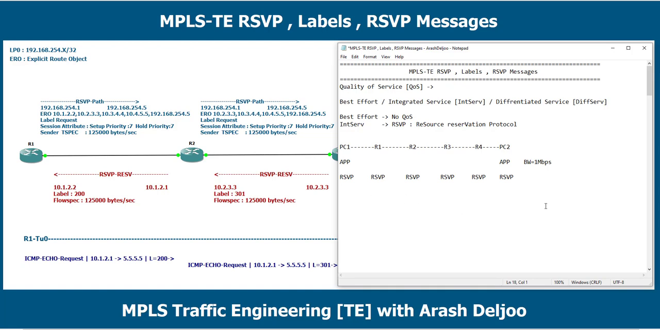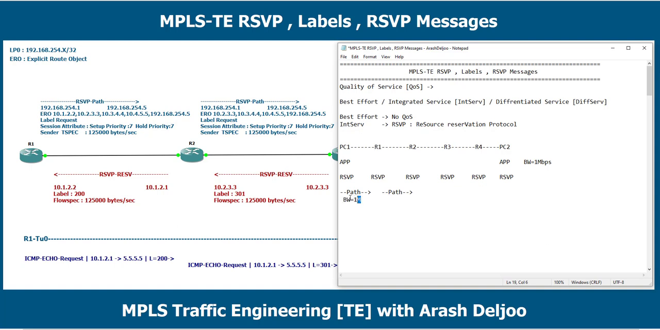For example, PC1 from the application can send the RSVP Path message. RSVP has two important messages: RSVP Path for request and RSVP Resv for reply. I will talk about them, but we need to send the RSVP Path message to R1 with the requirement we need, for example, bandwidth of 1 megabit per second. Then R1 should advertise the RSVP Path to the next router, because with some mechanism we can tell R1 which IP address this path goes to. Don't worry about the detail.